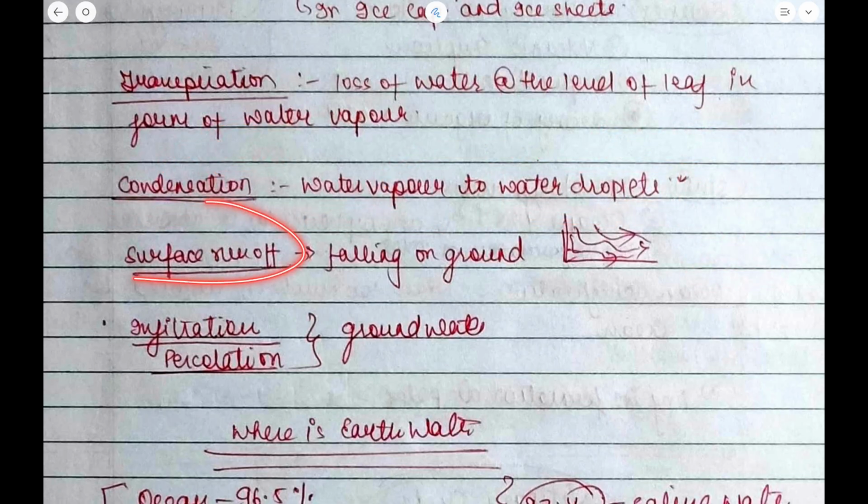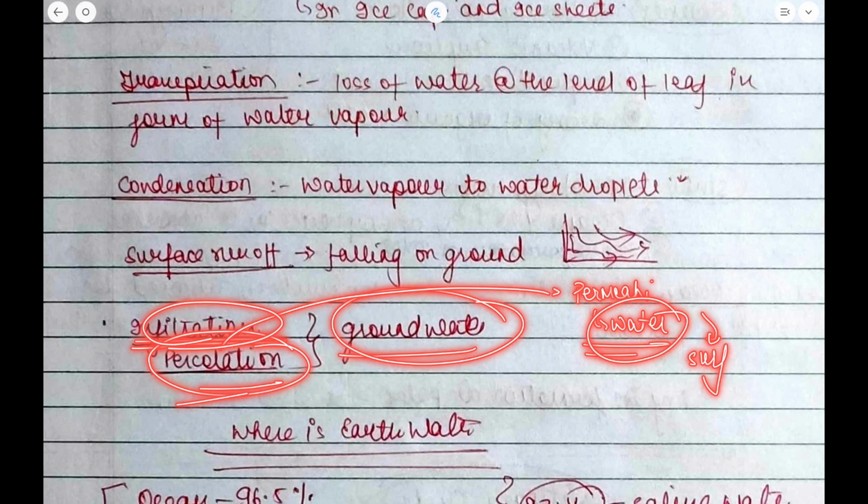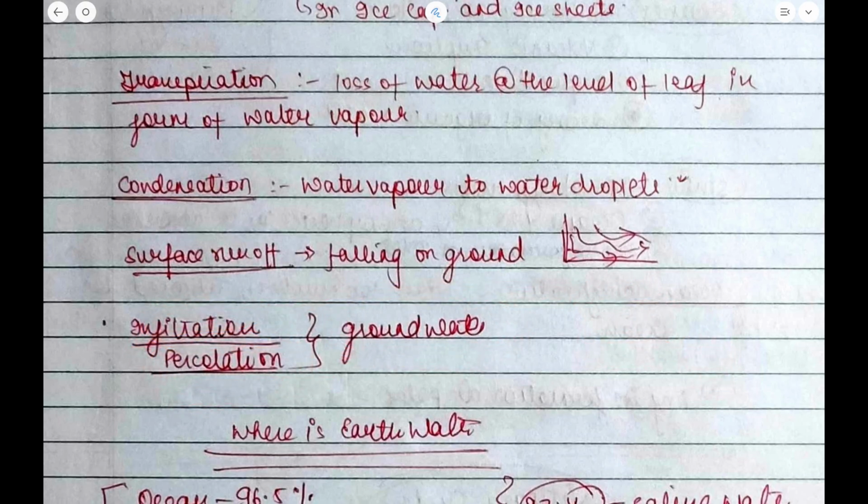Now what is surface runoff? This is water falling on the ground. It means that whenever there is rainfall, it falls on the surface of the ground and takes away a lot of sand and soil with it. This is known as surface runoff. Now infiltration and percolation are related to the permeability of water inside the surface of the ground. So this is known as infiltration and percolation.